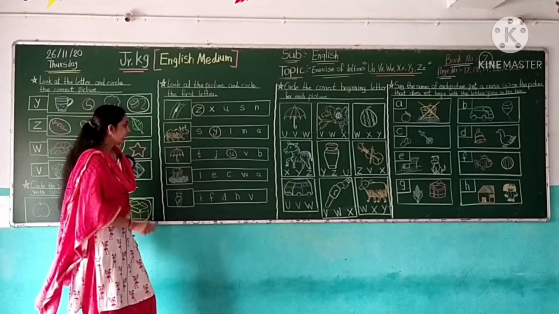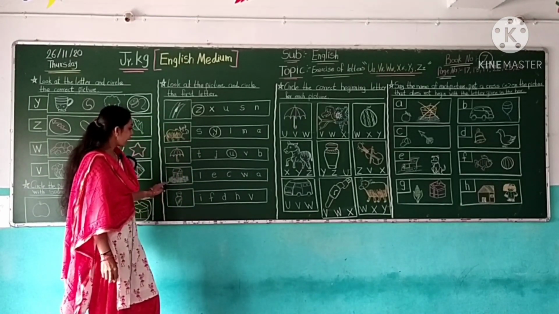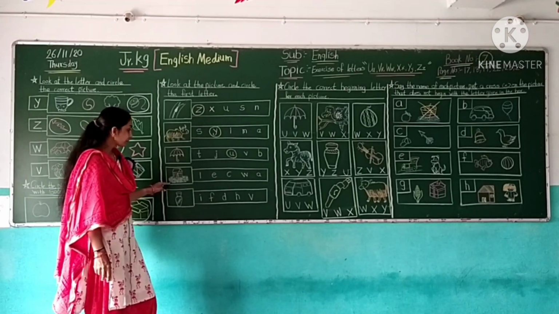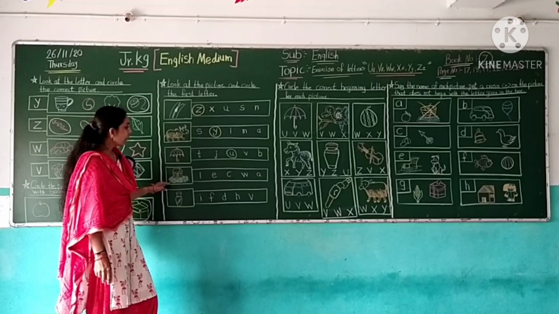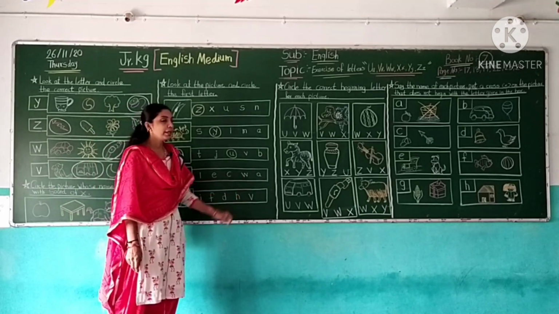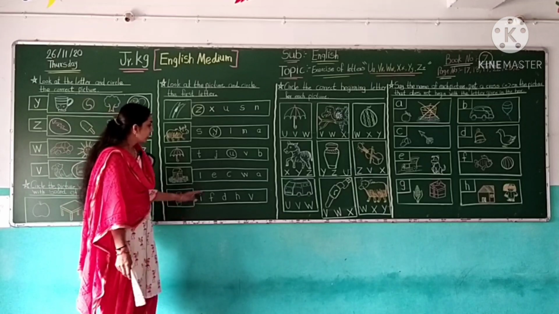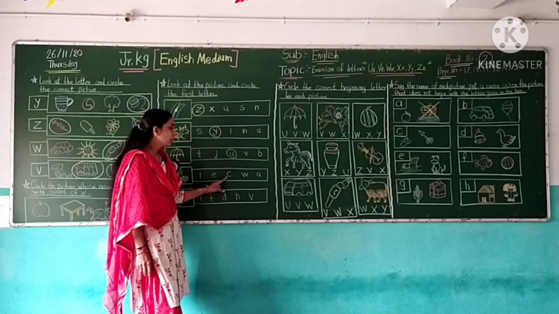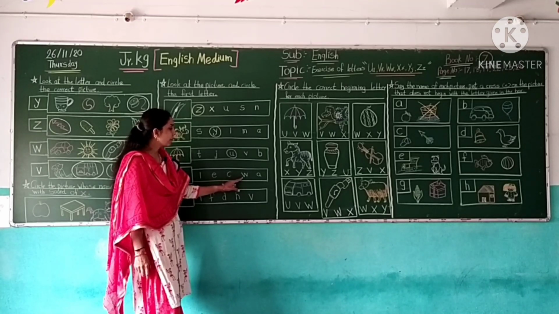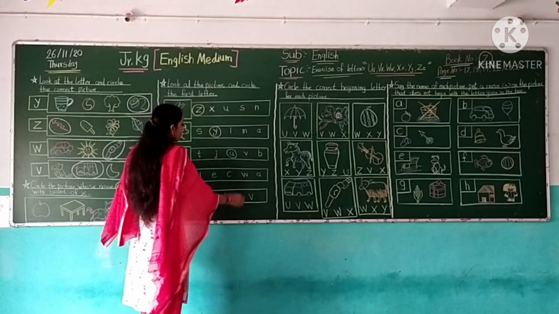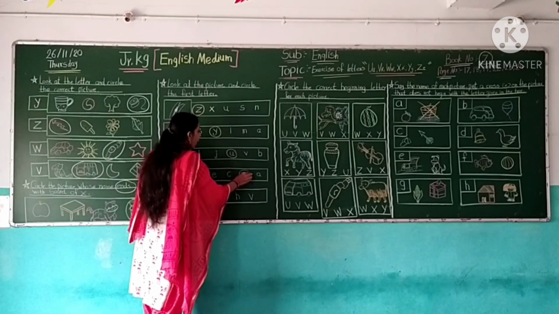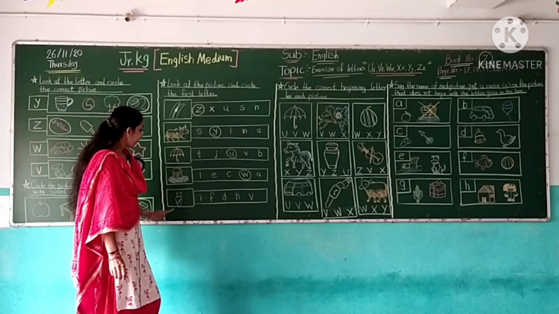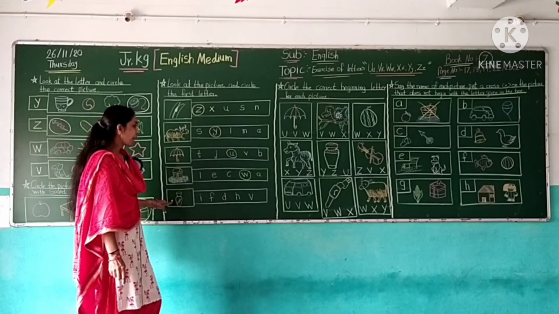Now next picture is wall. This is wall. W for wall. So here find the letter W. This is W. No. This is W. No. This is W. Yes. W for wall. Now next picture is vase.